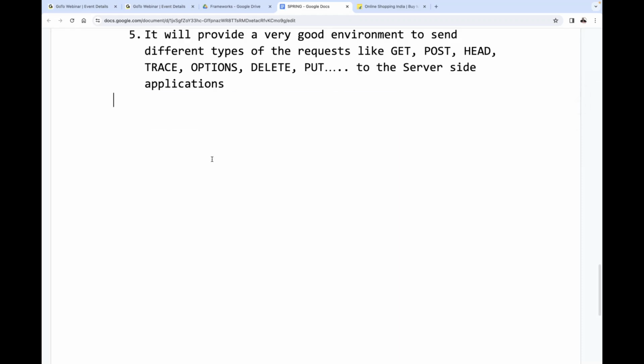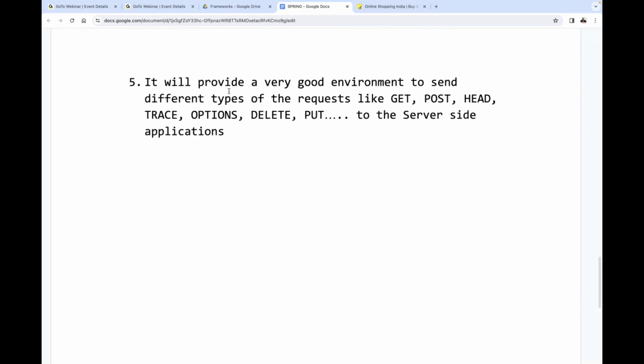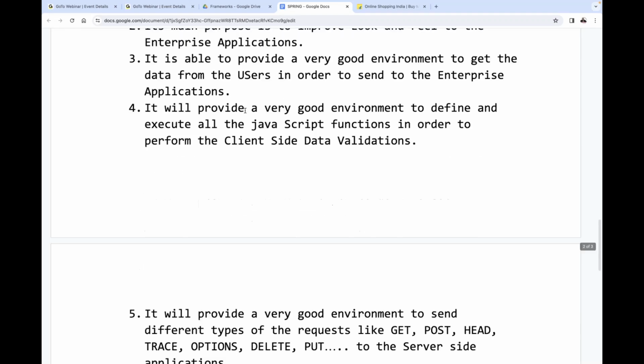So because of that reason, what's the point I'm telling you? Observe carefully. The presentation layer provides a very good environment to send different types of requests like get, post, head, trace, options, delete, put, and so on, to the server side applications. This is another point we have to understand. Okay, leave this one. This is completed here.